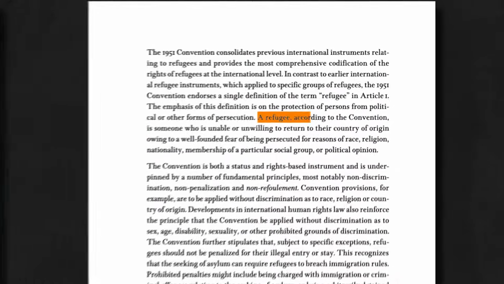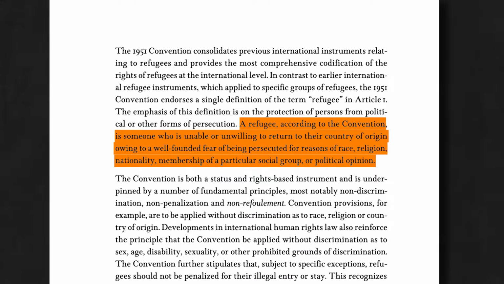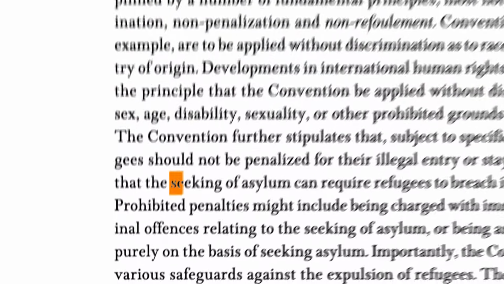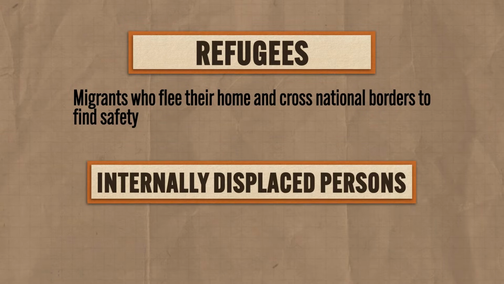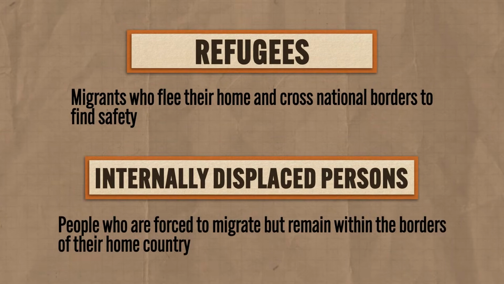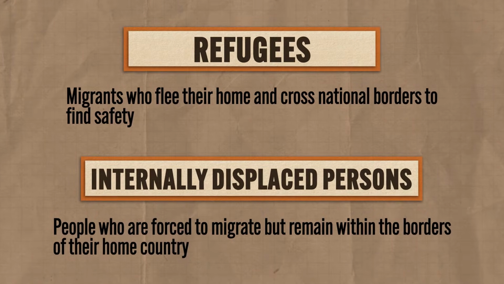Like, for example, they have to have migrated to save their own lives or preserve their freedom if their own government is persecuting them. And if they meet those criteria, then they have the right to seek asylum or protection in the country to which they have migrated. However, if people are forced to migrate but remain within the borders of their home country, they're known as internally displaced persons. So both groups are responding to the same events, but refugees cross national boundaries and internally displaced persons move within their home country.